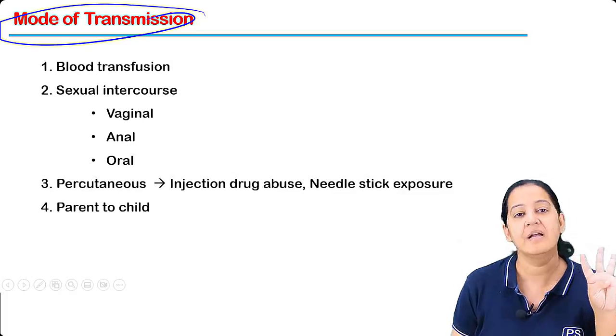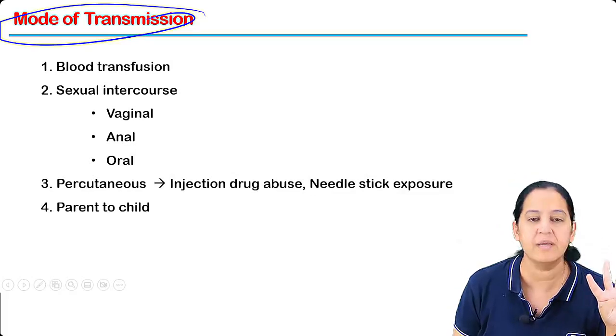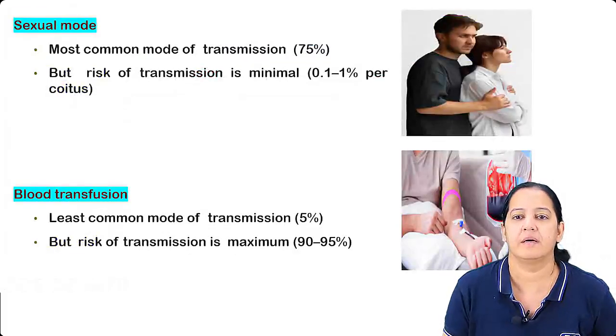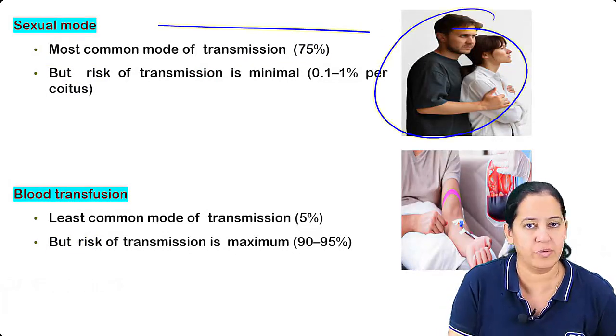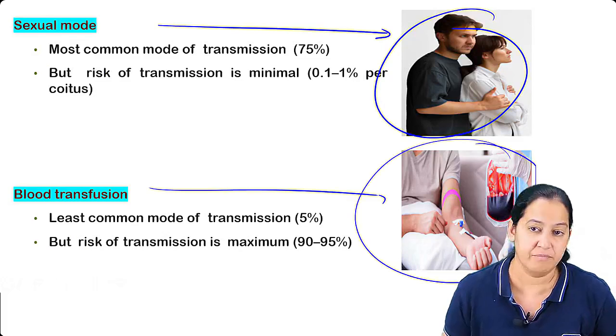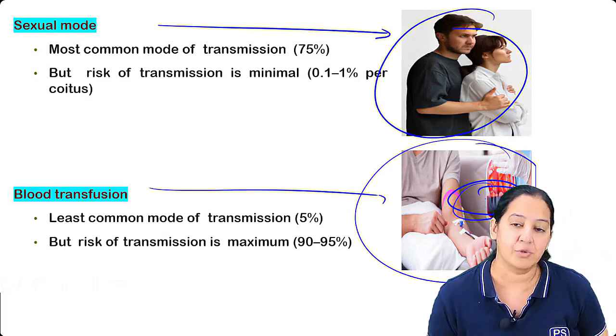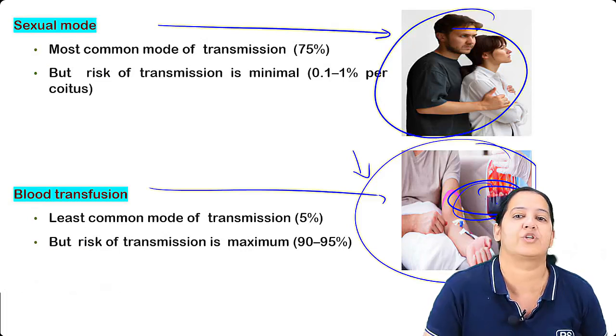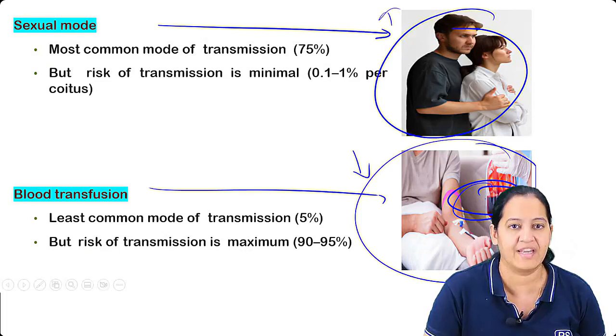Please understand. There are 4 modes of transmission in HIV. Blood transfusion, sexual route, and via the blood. Blood is coming from the blood bank, so this route is very less nowadays. Most common is sexual. You are getting my point.